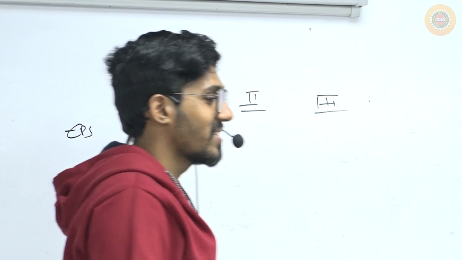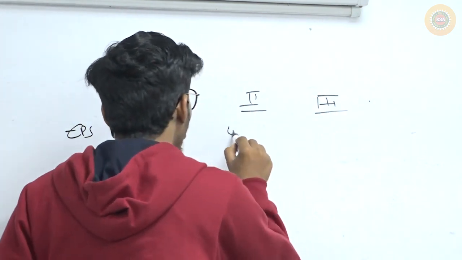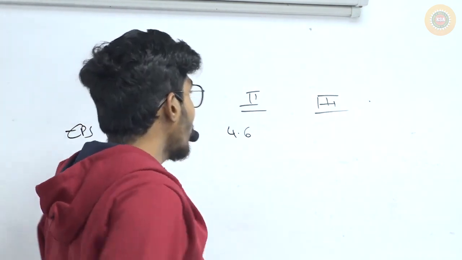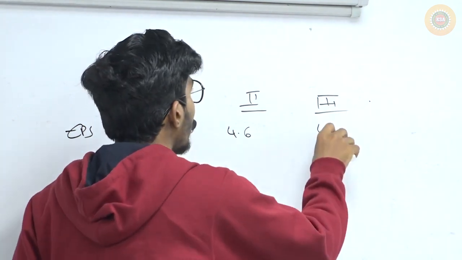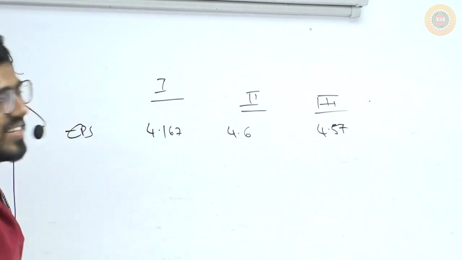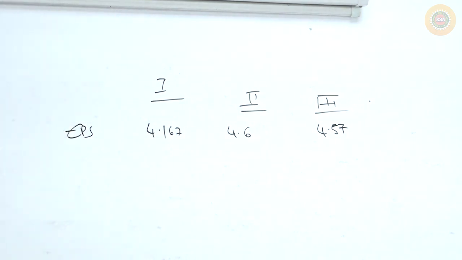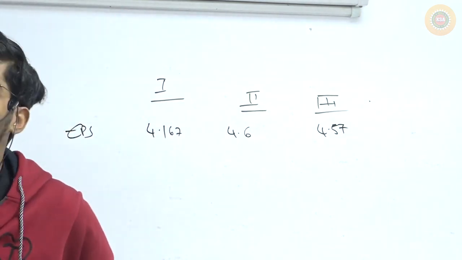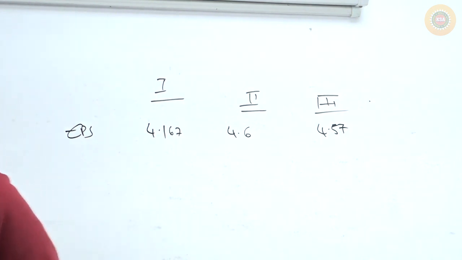Okay. Second case? 4.6. Third case? 4.57. Everyone is getting the same answer. Anyone who got a different answer? No one. Everyone is getting all the correct answers.